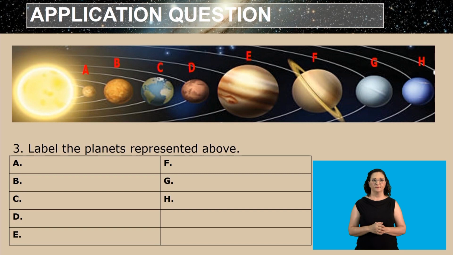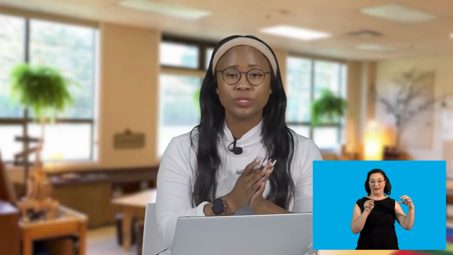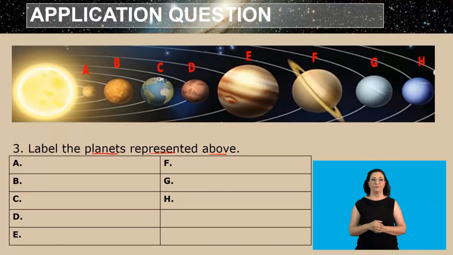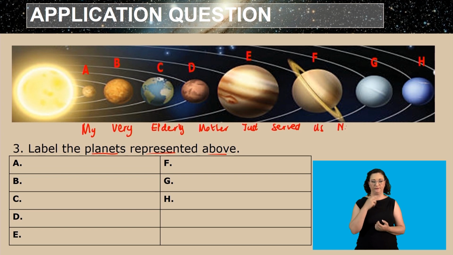Now, question 3 says, label the planets represented above. Remember we said that there is a sentence that we use to remember the order of how the planets must follow each other from the sun. So we are going to use it to guide us to name the planets. So we are going to say, my very elderly mother just served us noodles, all right?